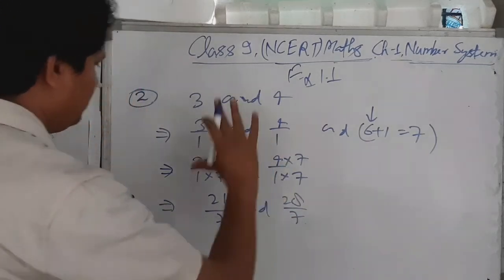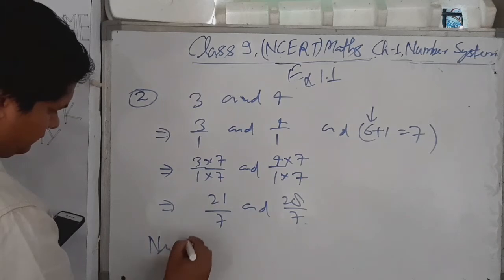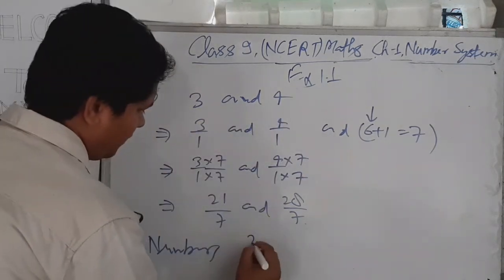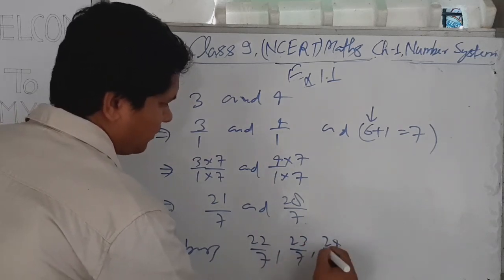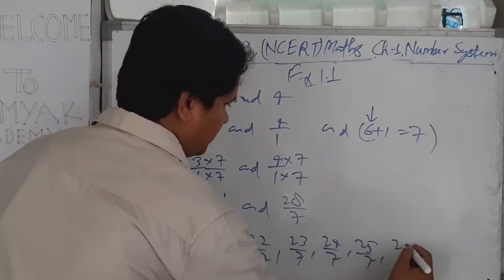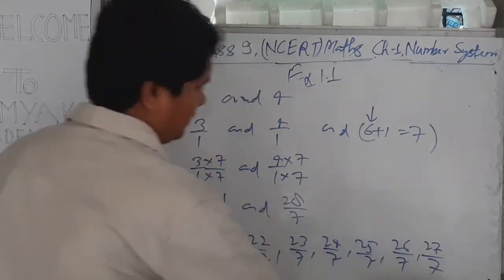Then the 6 rational numbers between 3 and 4 are 22/7, 23/7, 24/7, 25/7, 26/7, and 27/7.